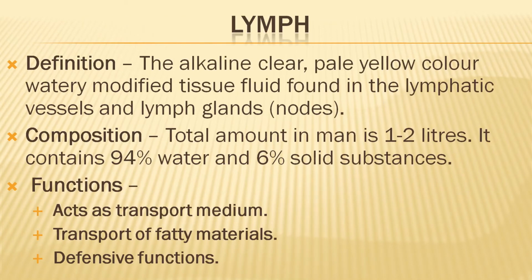Now we will do another circulatory fluid, that is lymph. The alkaline, clear, pale yellow colored, watery, modified tissue fluid found in the lymphatic vessels and lymph glands. Lymph is a modified tissue. We have learned it is a special type of modified tissue formed from the blood.